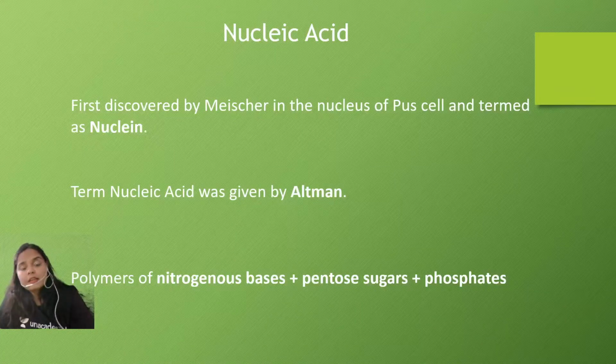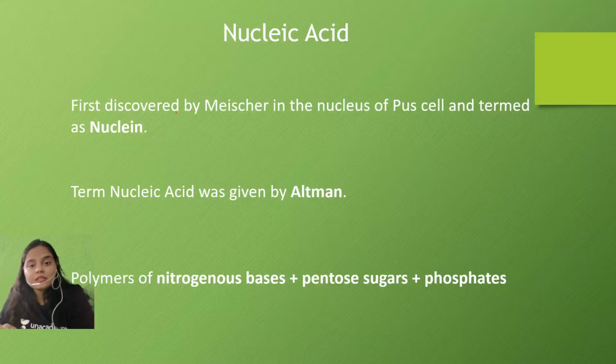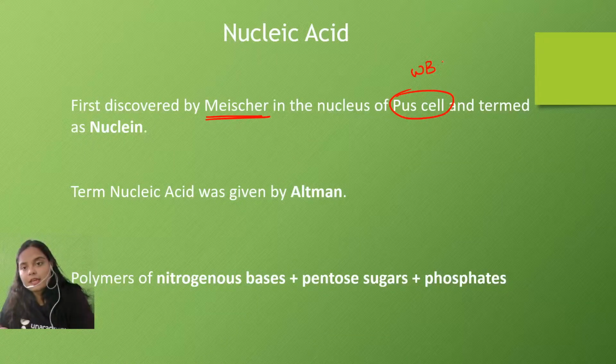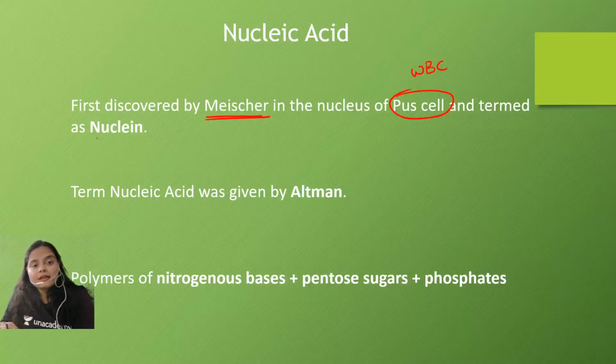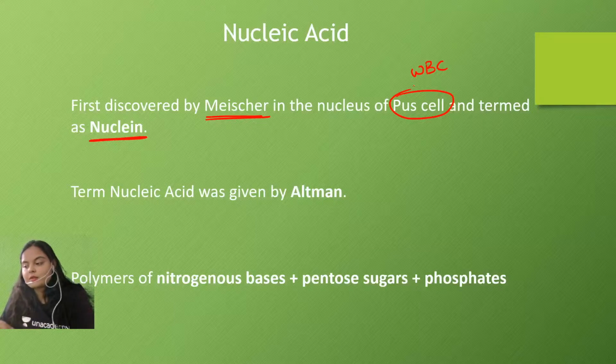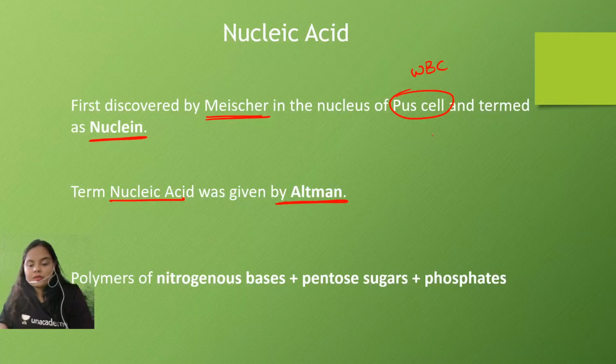So see what happened. It was first discovered by Miescher in the nucleus of the pus cell, the white blood cell. And it was termed as nuclein at that time. When Miescher found it in the nucleus of the pus cell, it was termed as nuclein. Okay. The term nucleic acid was introduced by Altman. And what exactly is nucleic acid?